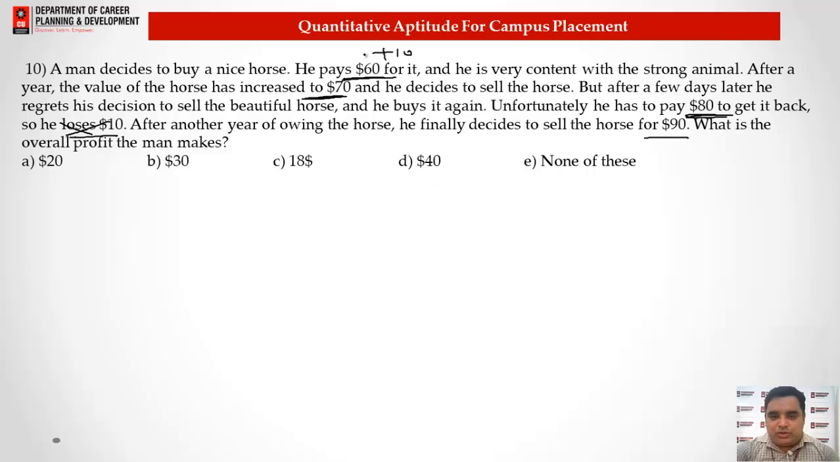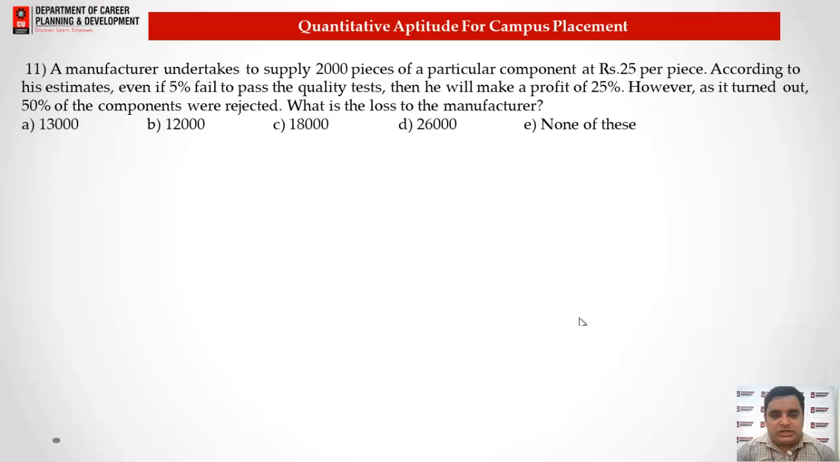So we know that there are 2 individual transactions. He buys the horse for 60 and sells it for 70, so there is a profit of $10 here. He buys the horse again for 80 and sells for 90. There is again a $10 profit. So in total there is a $20 profit. Easily we can get that. So see, in this type of question there is nothing much to do. Many times we have a very lengthy question, but the calculations are very simple. You just need to read the question and try to understand what it's saying.